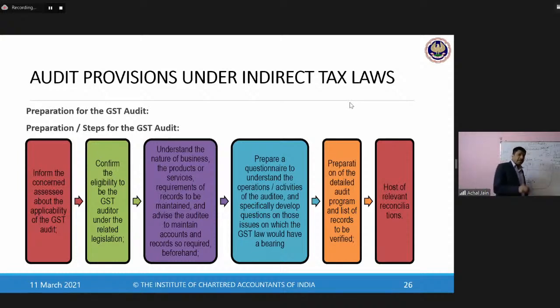In case any of those positions which is taken by the auditor is different from the one which the management would have taken, what would be the resultant? The resultant would be that the auditor would not be able to then comment whether the GST liability which has been disclosed, which has been paid off in the GST line in the annual return, is in line with what should have been done, and that would eventually result in more tax liability.